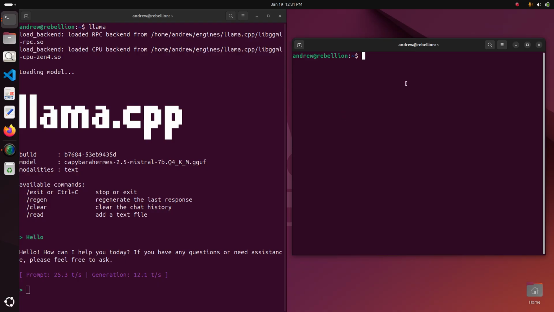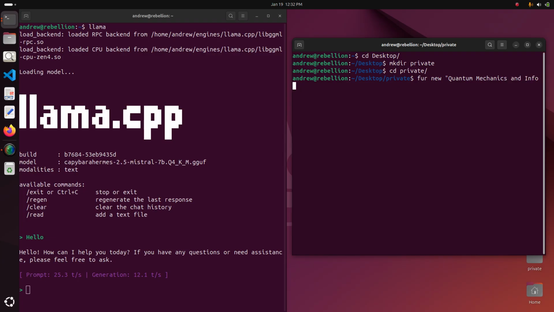What I'm going to do now is I'm going to start saving a conversation that I find matters to me. I'm going to create a new folder on my desktop. I'm going to call it private. It's private. Yeah. And now in this private folder, I am going to start a conversation. My conversation is going to be about quantum mechanics and information. Let's just write quantum mechanics and info theory. Okay.